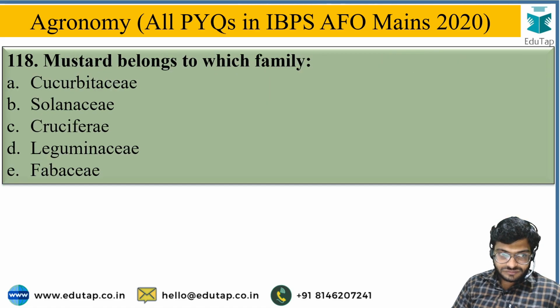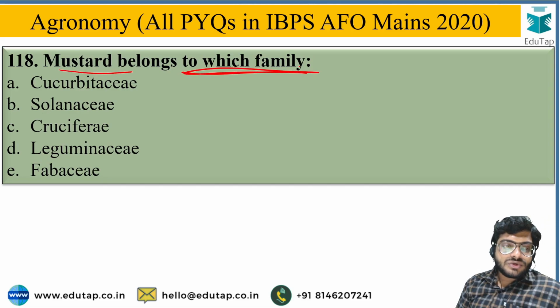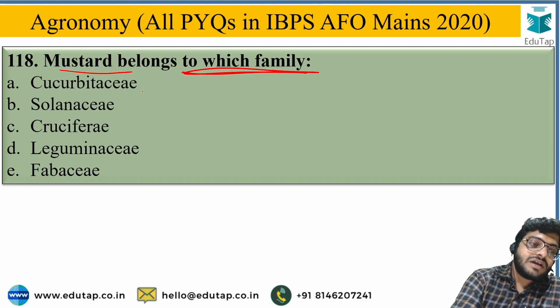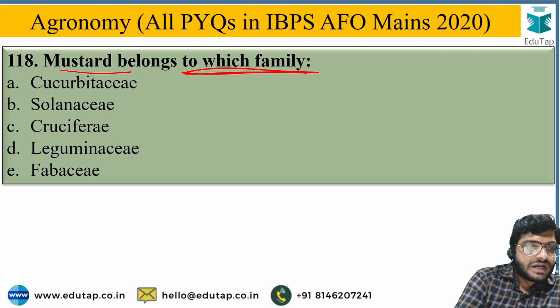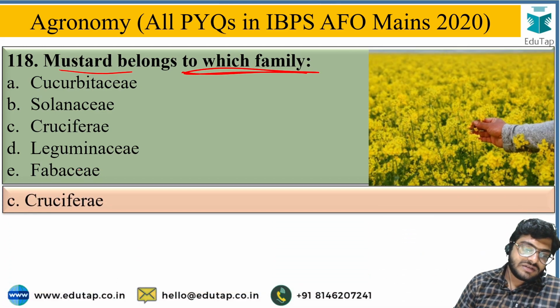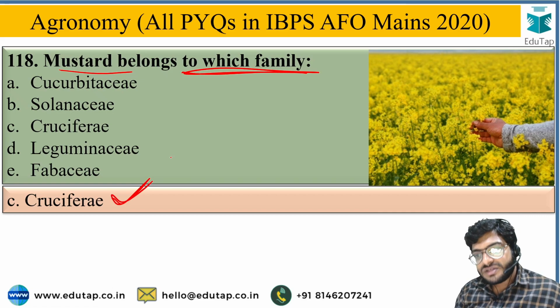Next, mustard belongs to which family? From the given options you have to identify which family the mustard crop belongs to. The options are Cucurbitaceae, Solanaceae, Cruciferae, Leguminosae, or Fabaceae, and the correct answer is Cruciferae. Cruciferae is the family of mustard.